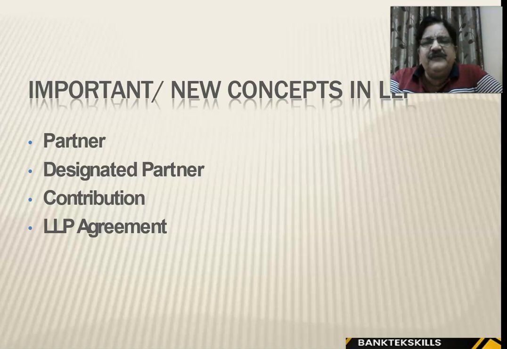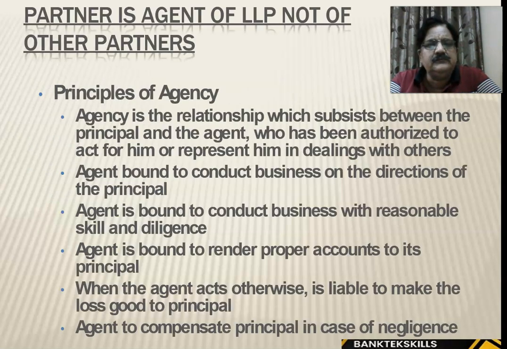So there are a few concepts in LLPs. One is partner, designated partner, contribution, and the LLP agreement has to be there, right? Designated partners are those partners who see the legal formalities to be completed before the LLP is formed. So they are responsible and accountable to get the legal formalities completed before the LLP is formed. A partner is an agent of the LLP, not of other partners, right? So it is not jointly and severally, it is severally liable.